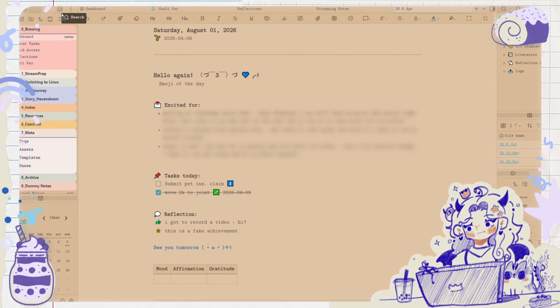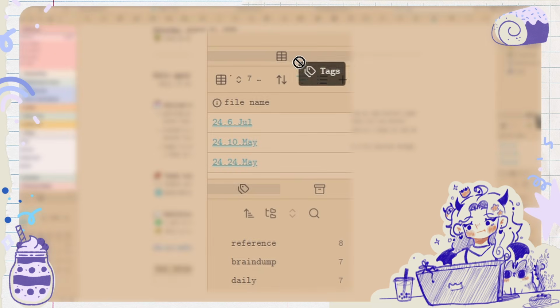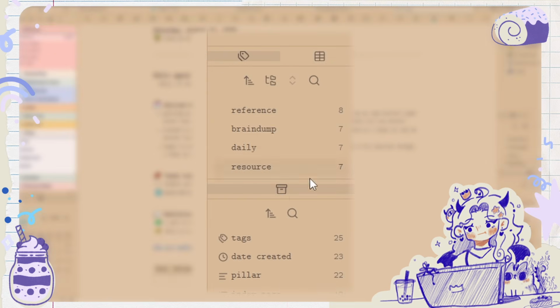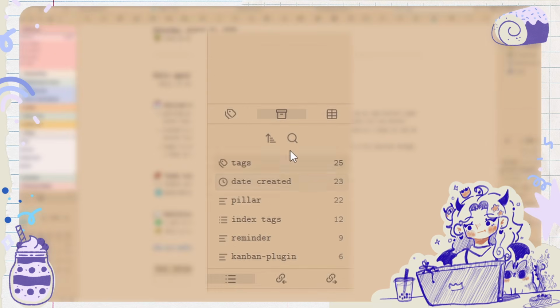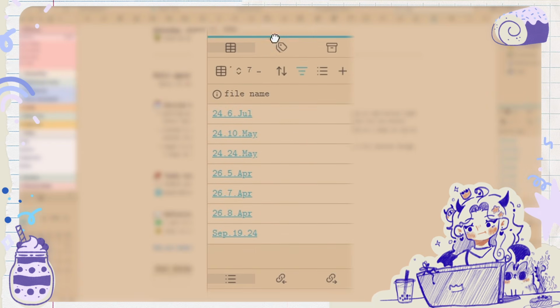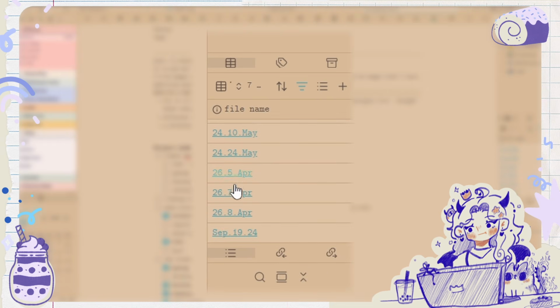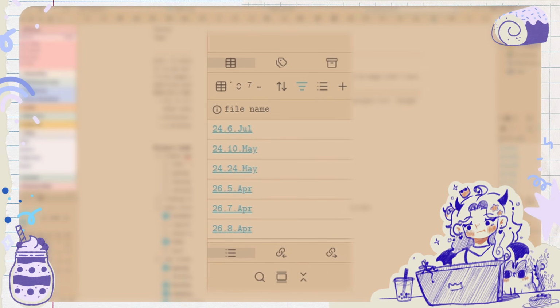I'll have this search function over here. Don't really need it over there. I think I can put my tags and stuff up here too. So now I can navigate all of my notes a little bit easier.